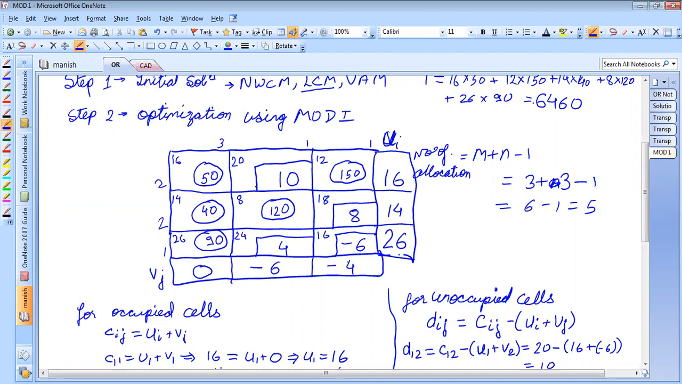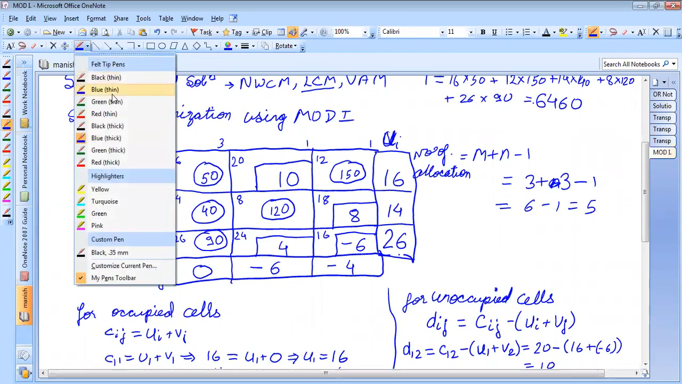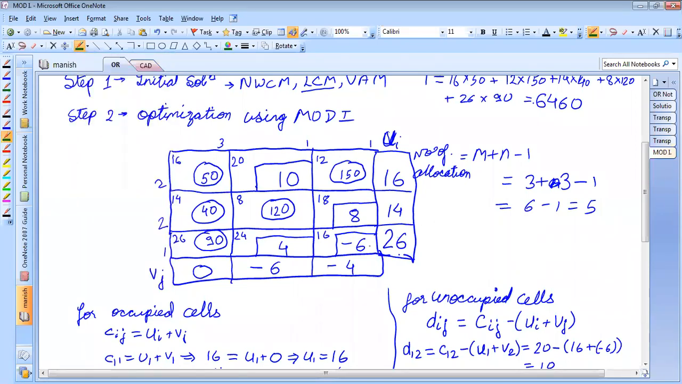We want to occupy this cell. We want to give some allocation to this cell. Okay, is it correct now? Yes, sir. Okay, so what I'll do is I'll create a path. For that path, I'm using some other color, say green I'll use.